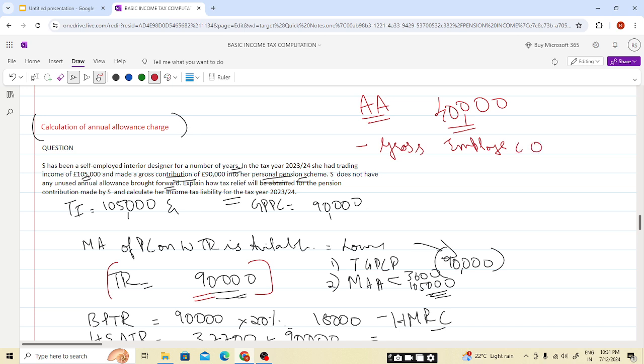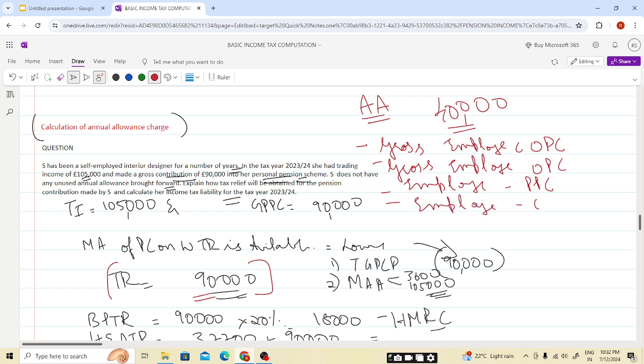Employees' contribution to occupational pension scheme less gross amount of employer contribution to occupational pension scheme, employees' contribution to personal pension scheme. So I hope this limit of 40,000 will be increased if unused annual allowance of the previous 3 tax years is there, and the individual must be a member of the pension scheme. As in the question, there is no unused annual allowance brought forward. So this will be 40,000.